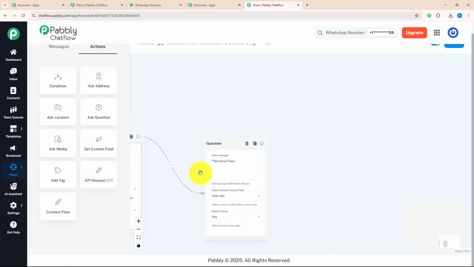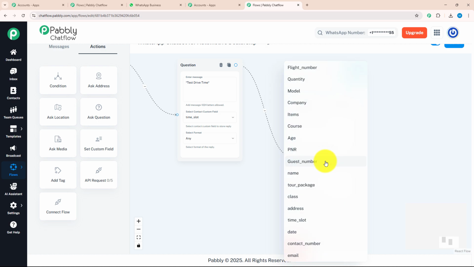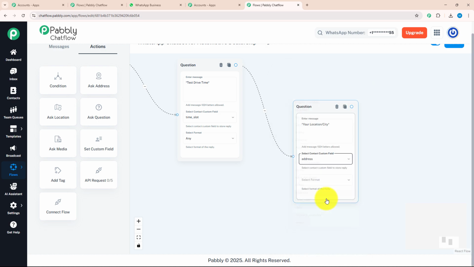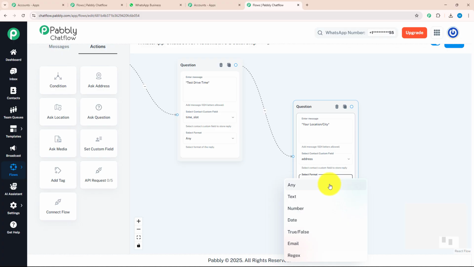After knowing the time, the last question I wanted to know is the location. For our last question, again, I'm going to drag and drop ask question and connect with our previous question. Enter a message: your location or city. For that, I'm going to select contact custom field as address and format as any.